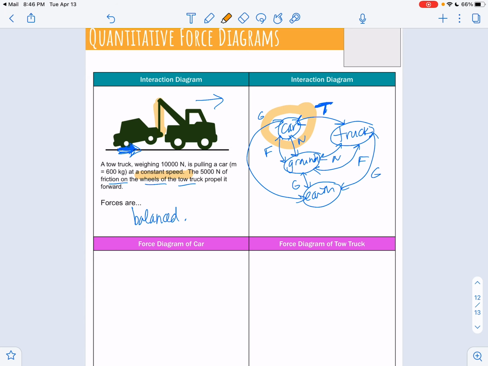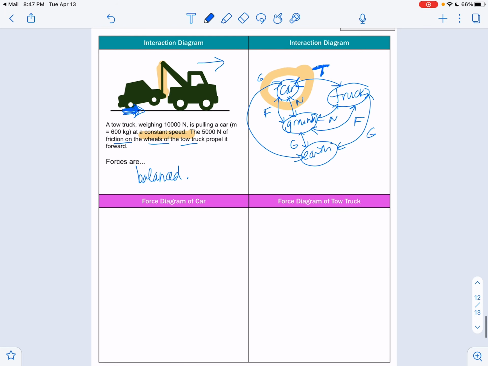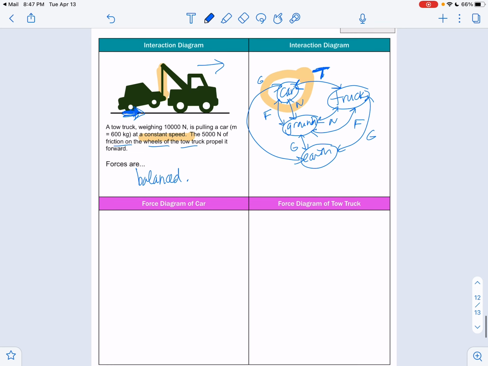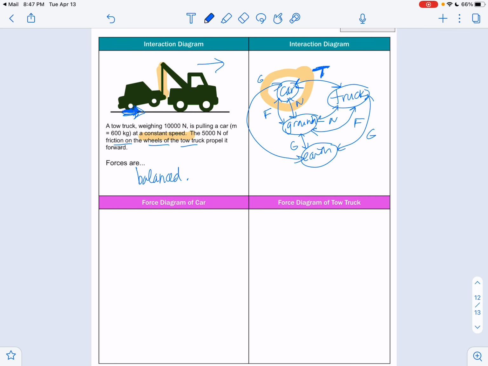All right, so let's take a look first at the car. The car is having 4 interactions. I realize that all of these have 4 interactions, but they don't always. I thought there was one more. I thought there was a harder one than this. This one's not even hard. I swear there's another one. We'll see.